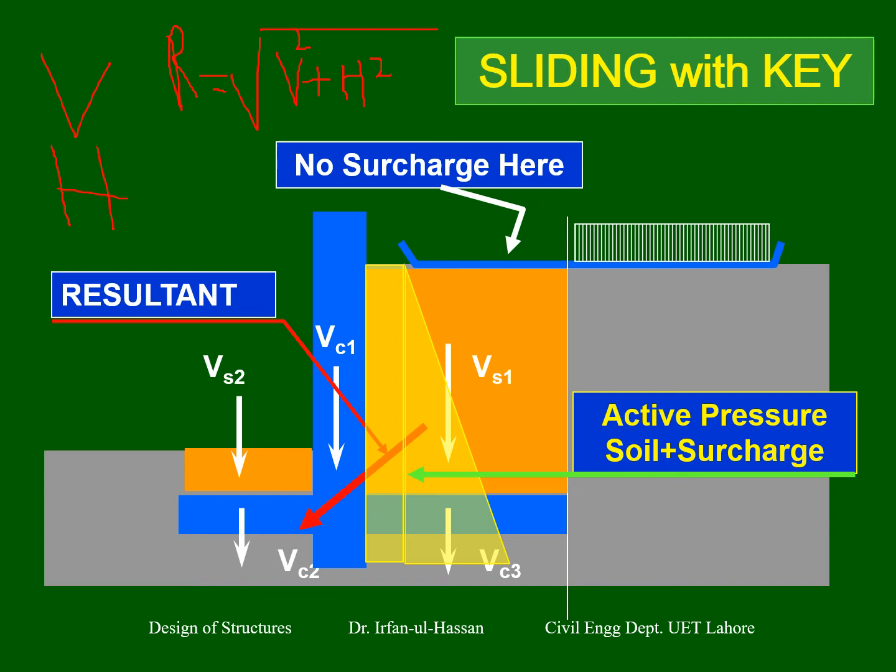Now the resultant is known, and the location of the resultant will also be computed. The resultant of all vertical forces is not acting exactly in the middle of the base, but at the point where the resultant is acting.